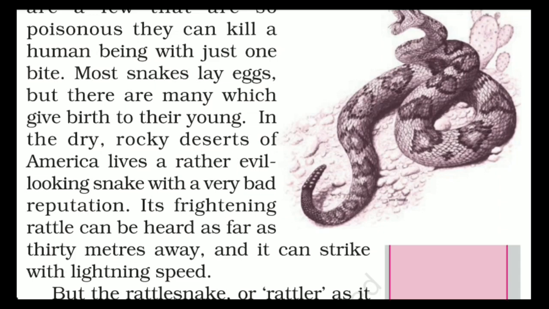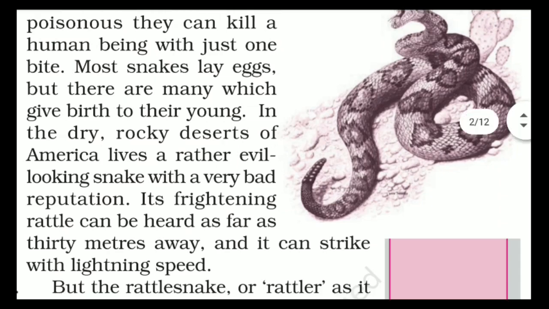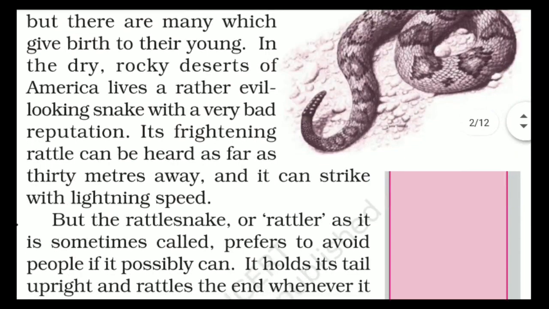Strike means to attack someone, like the sudden speed of light when you switch off the light and then switch it on again, and the light spreads into the room. With that speed this snake strikes a human. Which snake? The snake living in the rocky deserts of America.